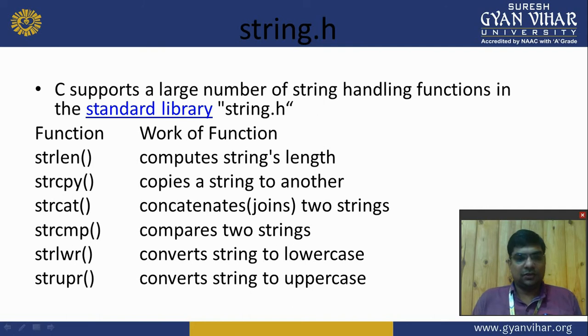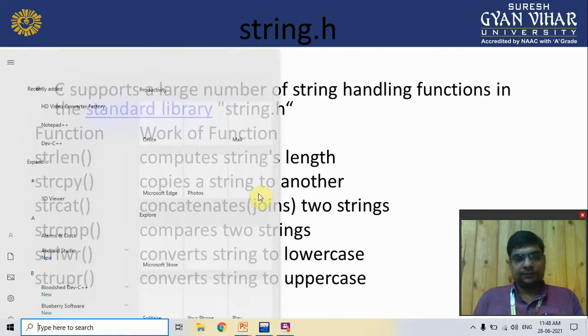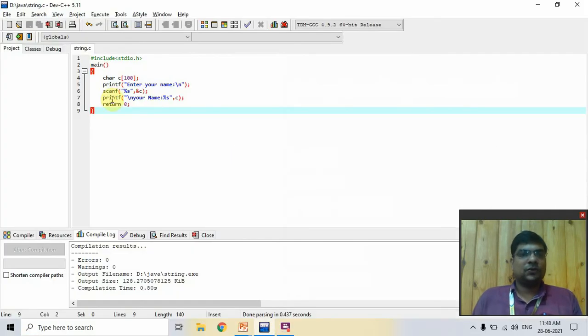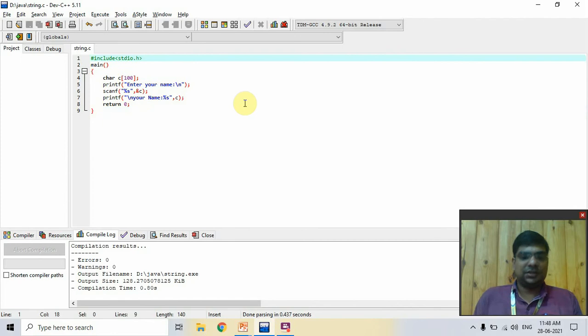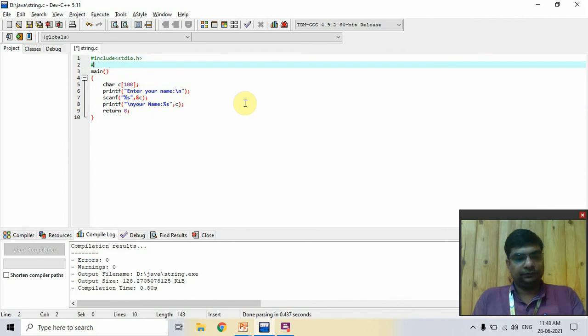Now we work on all these functions, so we move on to Dev C++. Here first we add string.h. Include string.h. Now you create a string, read a string.